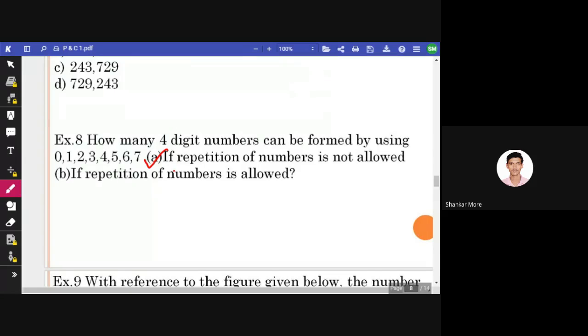Okay, let's just solve this example. Now, guys, see, we have to form a 4-digit number, right? Out of these 8 digits, how many numbers can be there at the first place? Out of 8, how many numbers can be there? You people tell me.